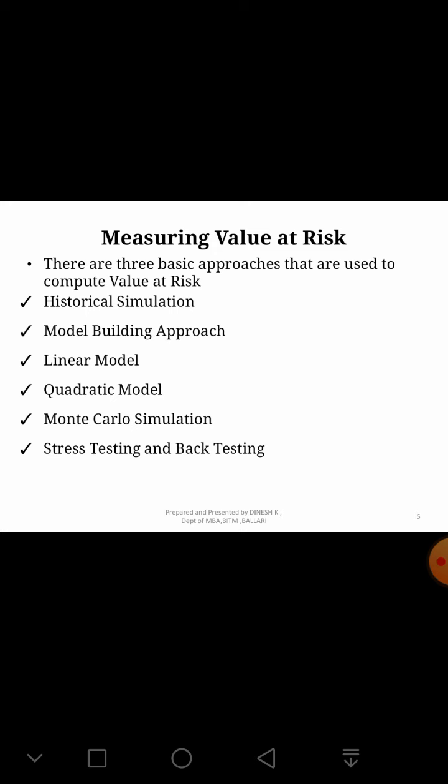So we'll take up here a few of the models of value at risk. Majorly, these are theoretical models. We need to look in more detail at the numerical aspects of the model building approach. This is the one model which is discussed more clearly and widely used. Hence we will be using more practical aspects on only the model building approach. The rest of the models are theoretical models.